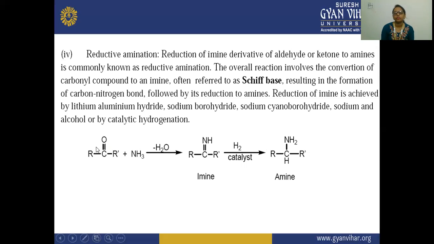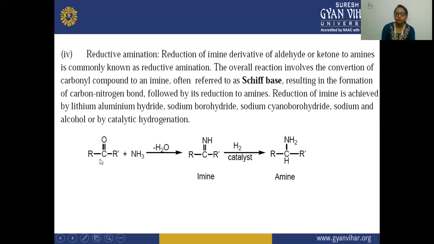The carbonyl compound is converted to an imine, which is referred to as a Schiff base, resulting in the formation of a carbon and nitrogen bond. Here you can see the carbon and nitrogen bond is formed, which is followed by the reduction to amines.